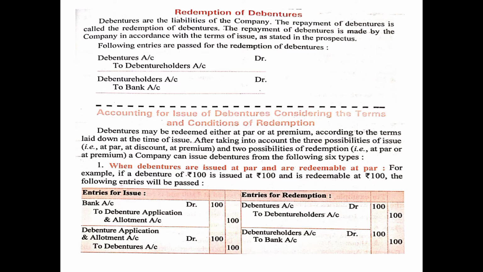Now at the time of redemption, first we pass the due entry: debentures account debited 100 to debenture holders account 100. Then we pay it: debenture holders account debited 100 rupees to bank account 100 rupees. So these are the entries when the debentures are issued at par and redeemed at par.